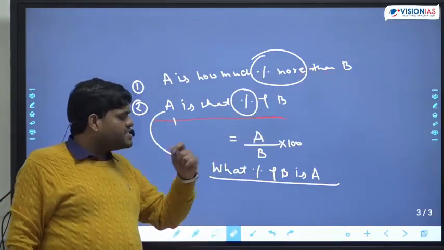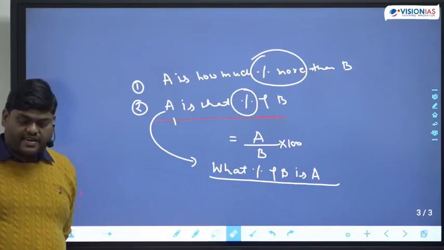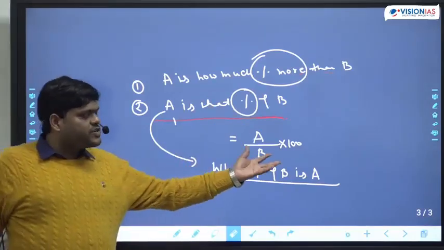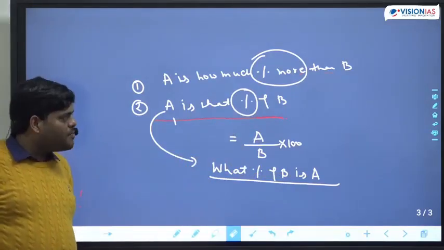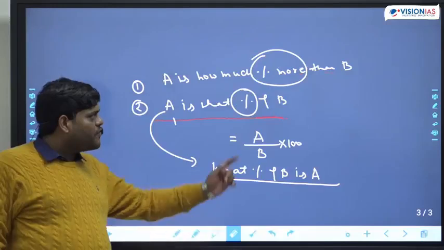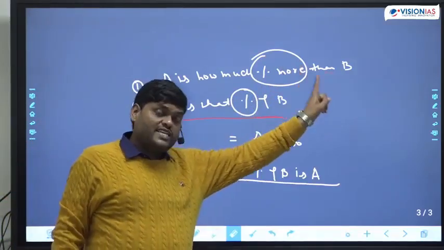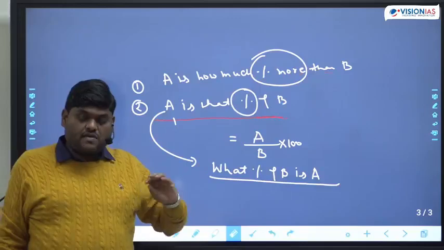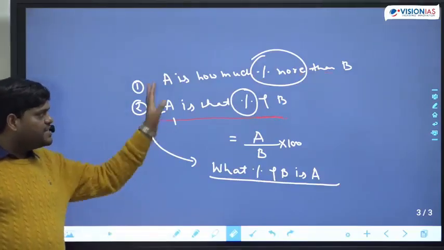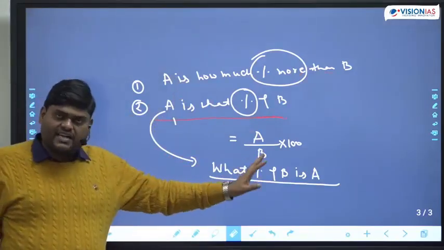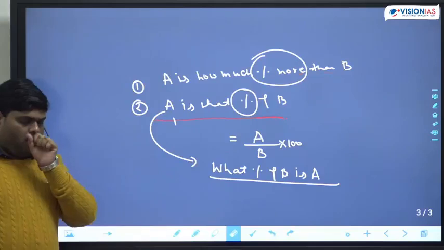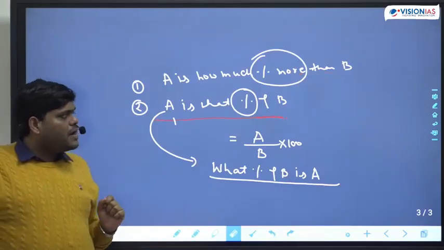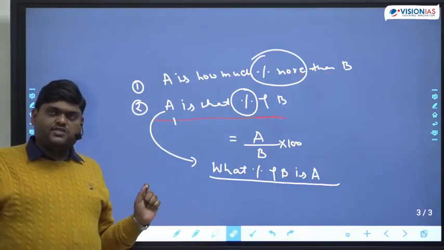Simple meaning is A upon B into 100, or A is what percent of B, meaning A upon B into 100. And whenever the word percent of more or less is there, we will talk about the percent of change. So these two statements at least you should know.